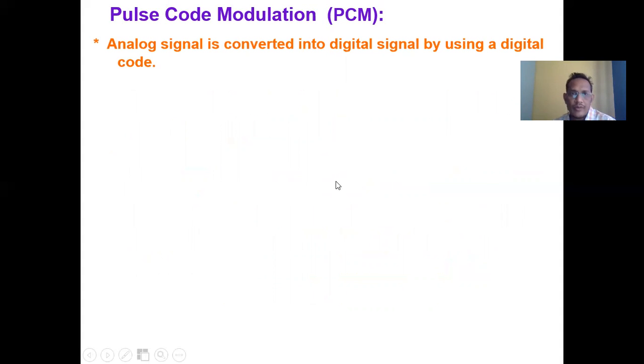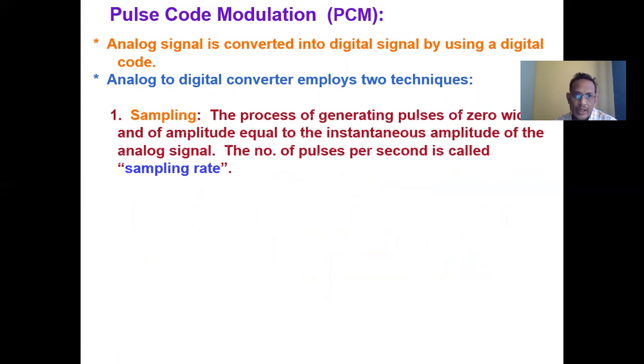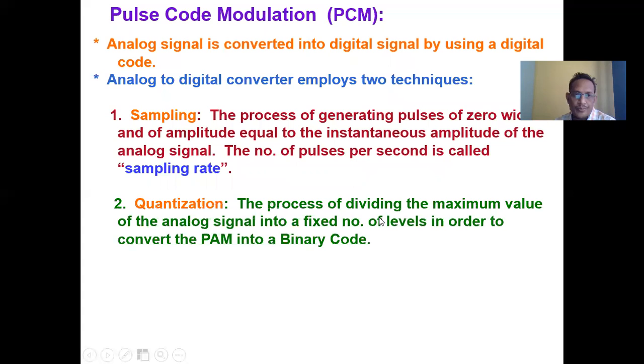So an analog signal is converted into a digital signal by digital code. Analog to digital conversion employs two techniques. Sampling, as I said earlier, is the process of converting a continuous time signal into a discrete time signal. The number of pulses per second of the sampling process is basically called the sampling rate. Then quantization, the process of dividing the maximum value of the analog signal into a fixed number of levels in order to convert the pulse amplitude modulated waveform into binary code.